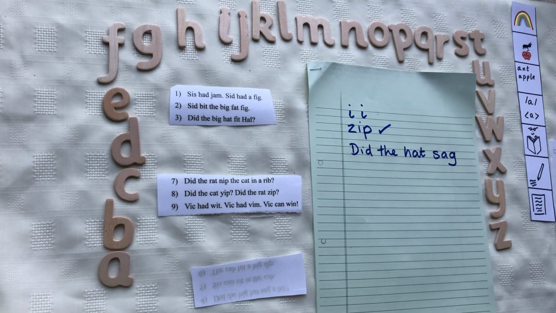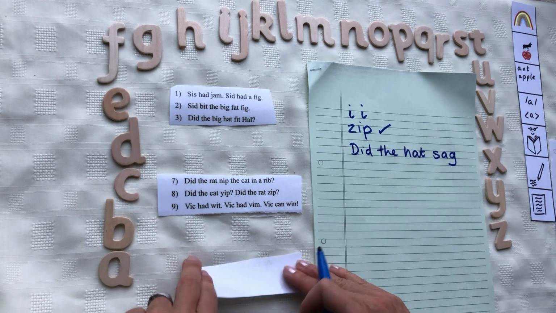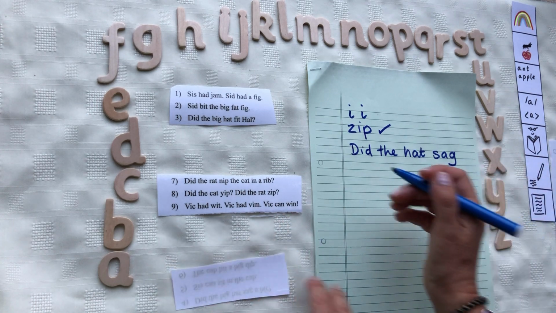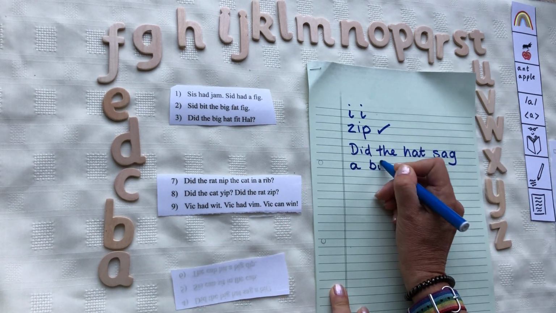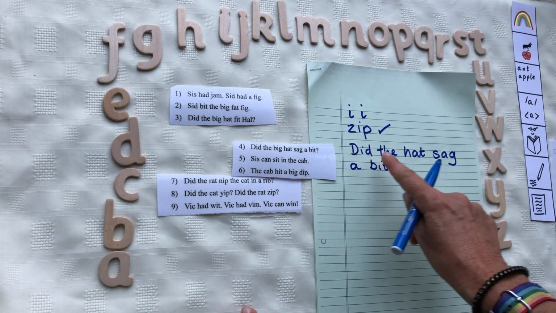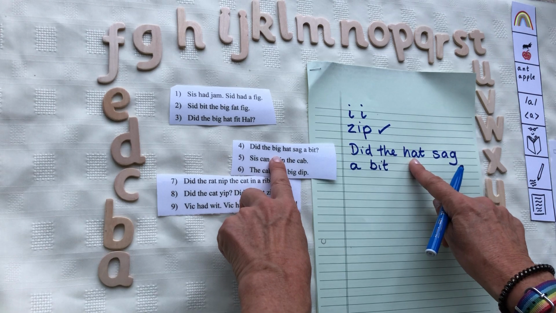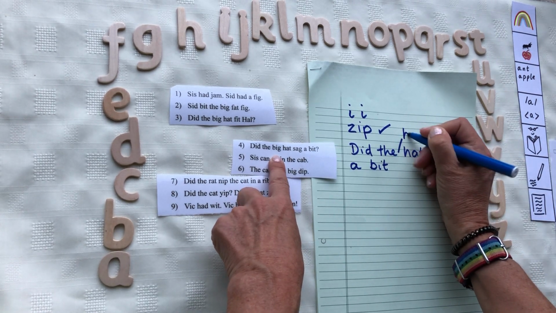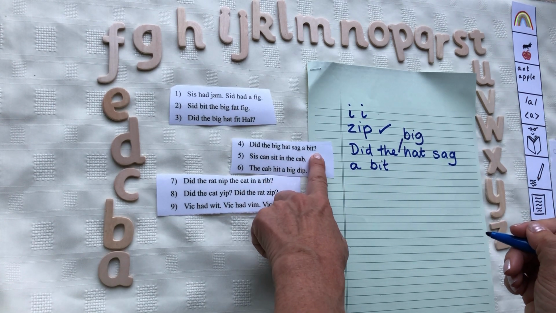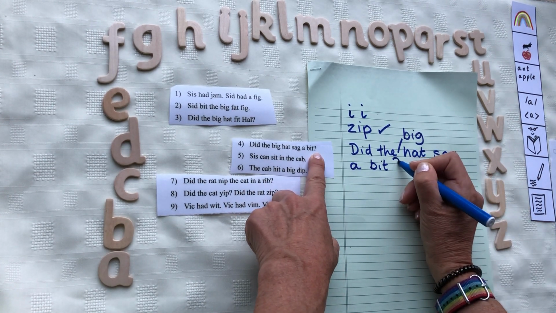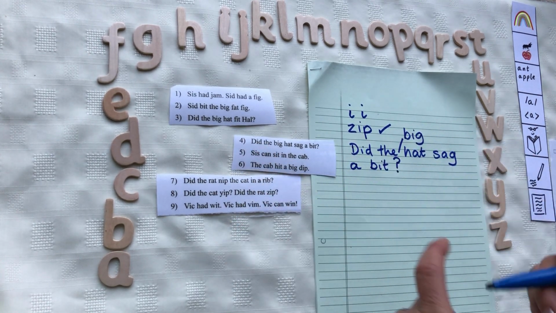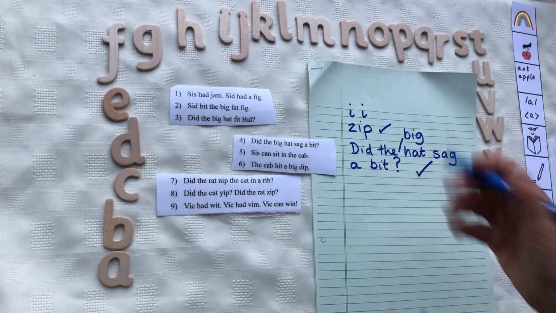Did the hat... Oh, I've forgotten the ending, so I'm going to have another look. Did the big hat sag a bit? A bit is the ending. So let me check. Did the big hat, the hat, I forgot to put in big, so I'm going to write that in so I practice it. Sag a bit. Now, at the end of the sentence, we have a question mark, which I've forgotten, so I'll put that in, because I'm asking a question, and I remembered my capital letter, so our sentence is now correct.